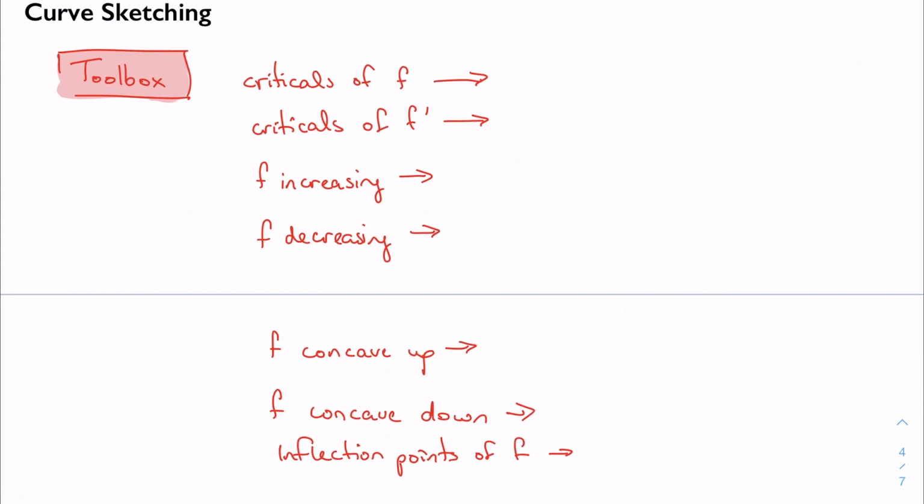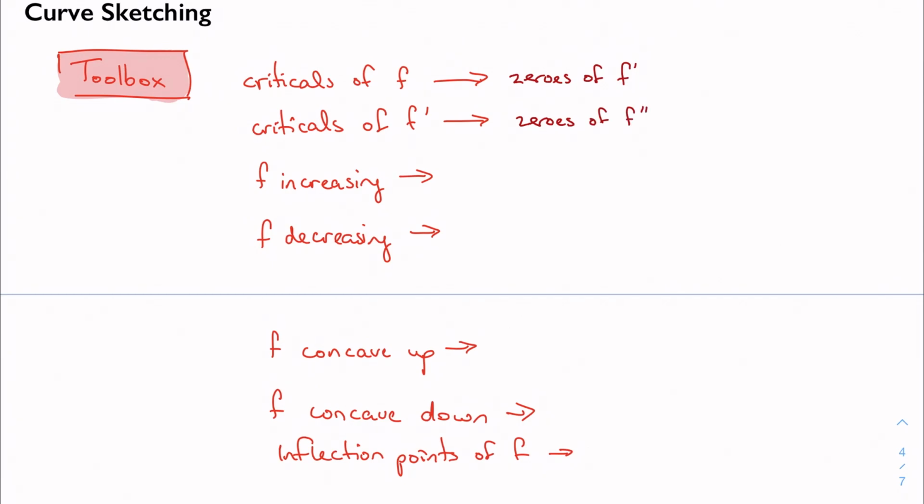So the critical numbers of f, as we said before, are the zeros of f prime, right? How did we find the critical numbers? We took the derivative of the function and then set it equal to 0. Likewise, the criticals of f prime are the zeros of f double prime. Let's take it one step farther.